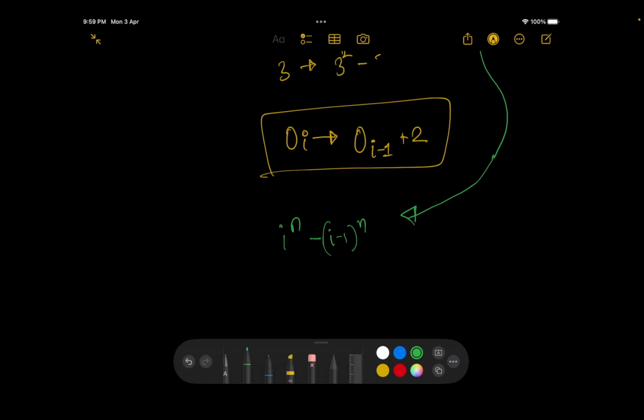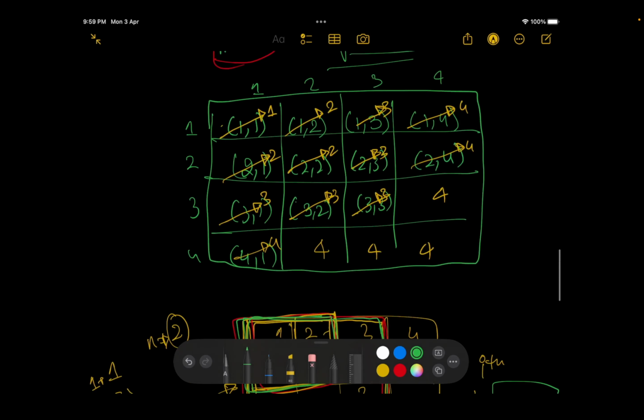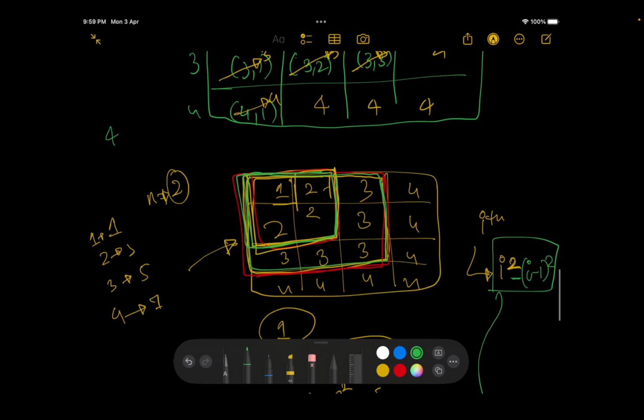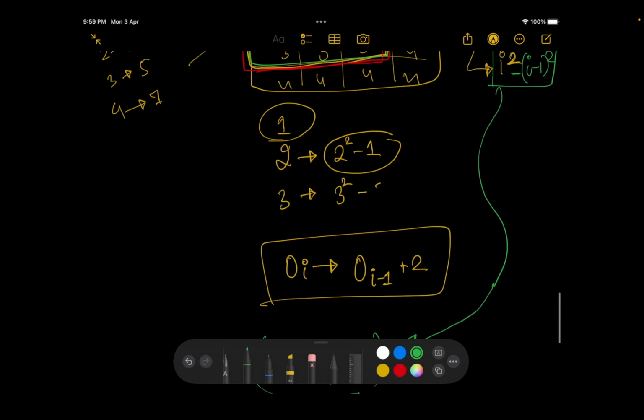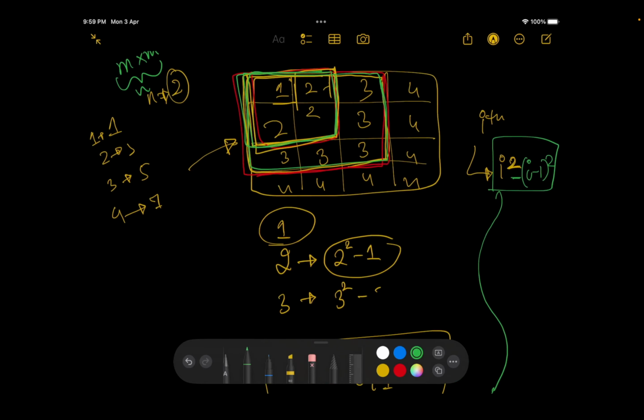Cool. What is now the total sample space? Over here we said that m is 4 and n is 2, so we got 4 into 4, that is m into m, and we multiplied it n times. So that basically means m to the power n, right? Also, the important thing now is that we have to multiply it by the value we are getting.